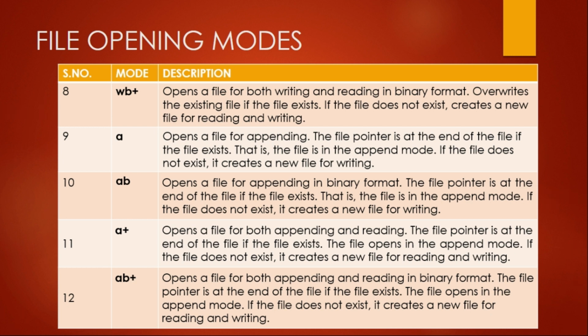The next mode is A plus, which will open the file both for appending as well as reading. Again, if the file exists, the pointer will be at the end of the file. Otherwise, a new file will be generated. AB plus opens a file for both appending and reading in binary format. The file pointer is at the end of the file if the file exists. Otherwise, it will create a new file.